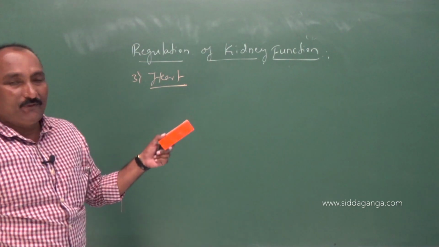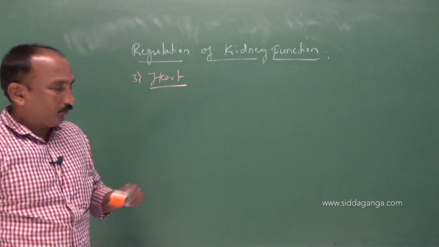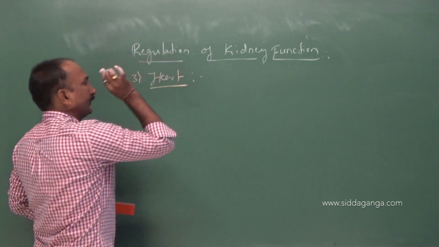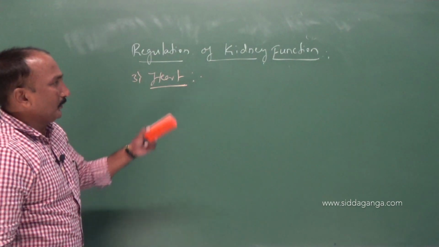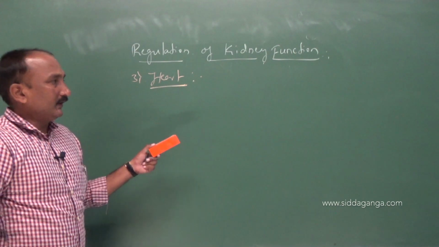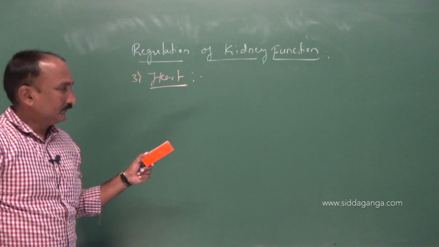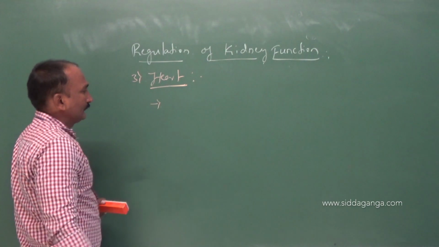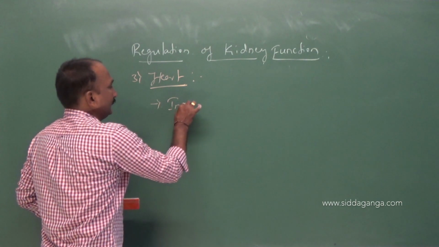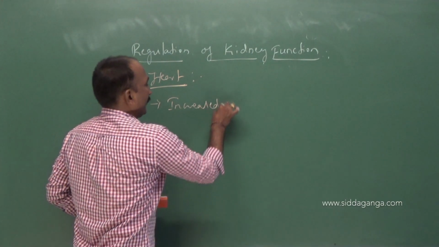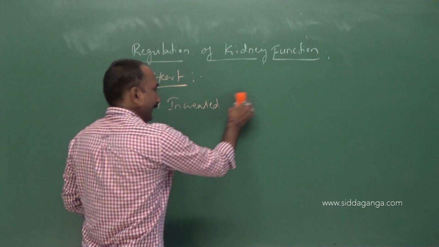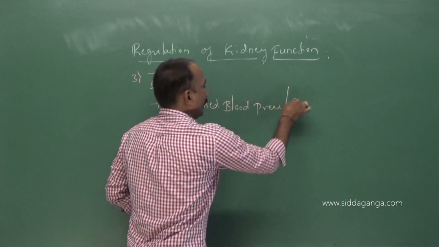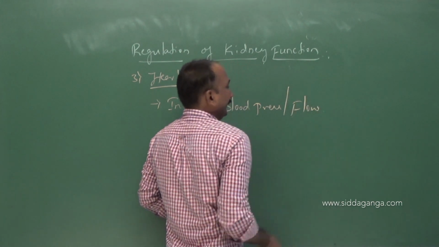Usually the heart's main function is to pump the blood. Of course, along with that, it is also involved in the regulation of kidney function. So how is it going to regulate the kidney function? Whenever there is increased blood pressure or blood flow in the atria.